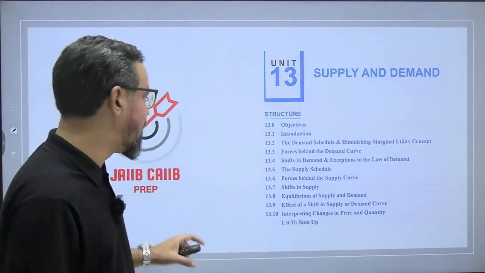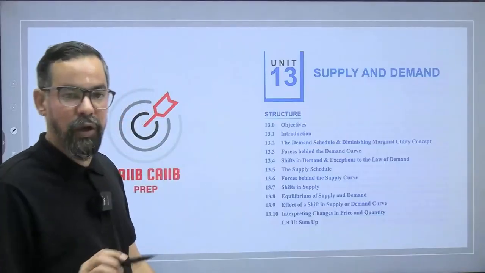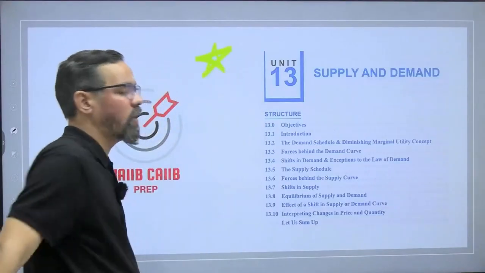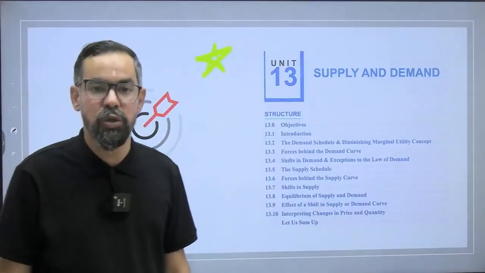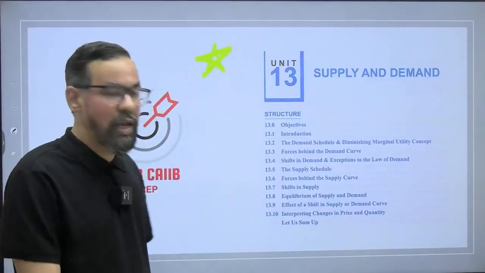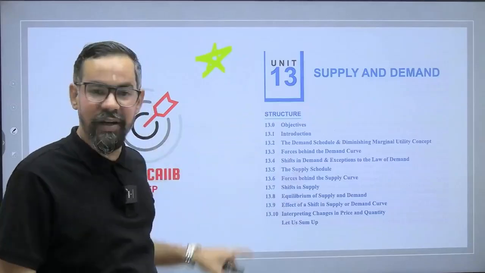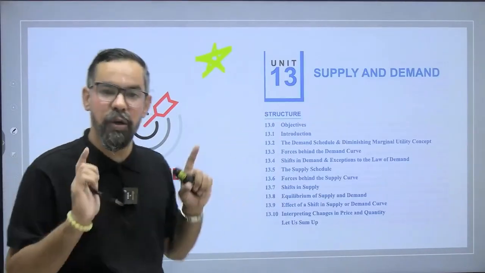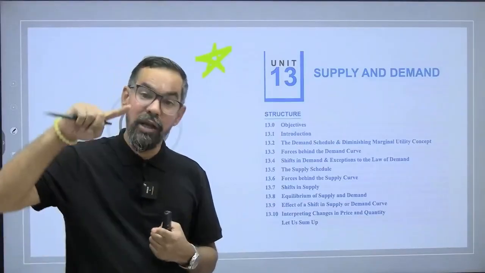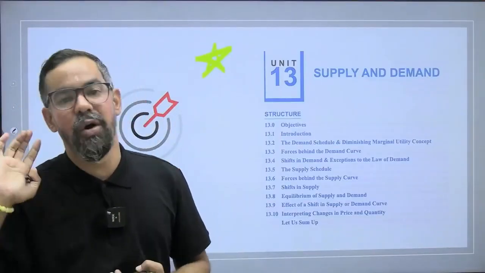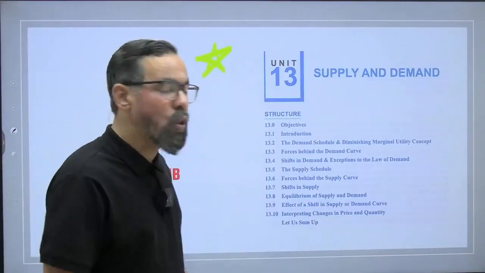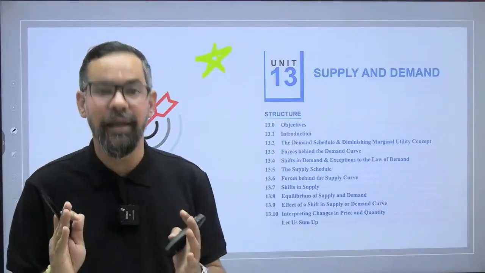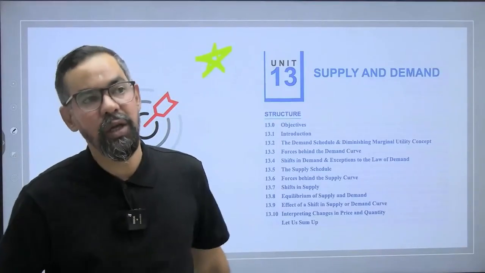So this is the one. These are the course content, a very important unit, because this will help you to build your understanding for unit number 15 also, theories of interest. You'll definitely see one or two questions for 2 marks based on this, and 2 to 3 marks questions based on theories of interest, right? So overall, if you combine these two units, you'll see 4 to 5 marks questions based on these.